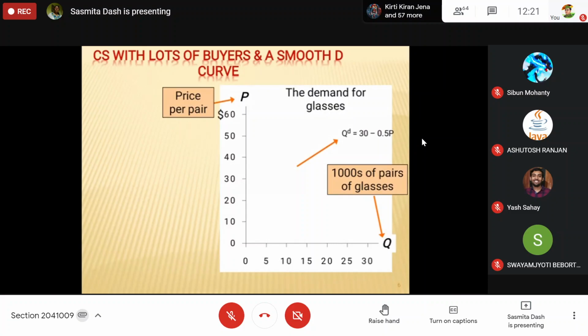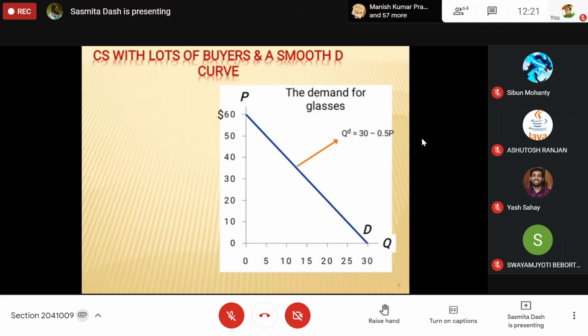Suppose we are talking about a pair of glasses, let's say sunglasses. Suppose the price and demand curve are given. If this is the demand curve, the quantity demanded equation for glasses is QD is equal to 30 minus 0.5 P.